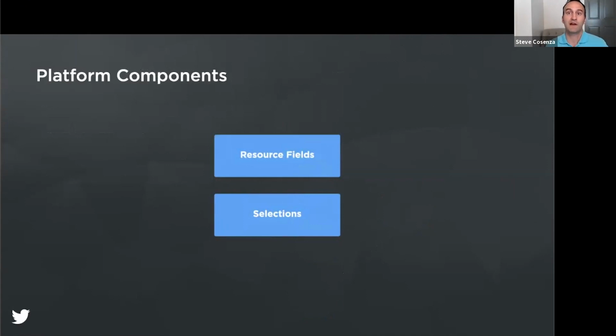All right. So with the GraphQL-based platform approach decided, we needed a multi-tenant way now for different teams to build and contribute to the overall Twitter API. And to facilitate this, we designed several pluggable platform components. And this talk will focus on resource fields and selections. Resource fields are used to create the core resources in our systems, for example, tweet resources and user resources. And selection components are used to define how to find resources, for example, tweet lookup by ID. Using these components, teams can independently own and contribute different parts of the overall Twitter API while still returning uniform representations in responses.